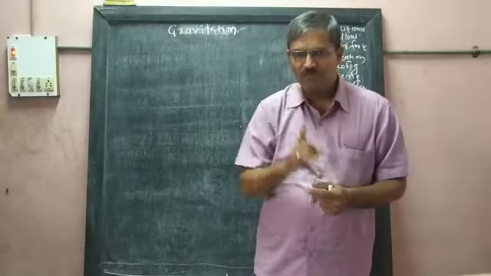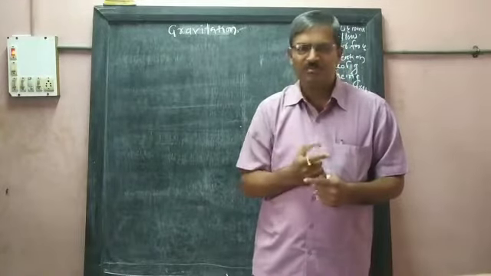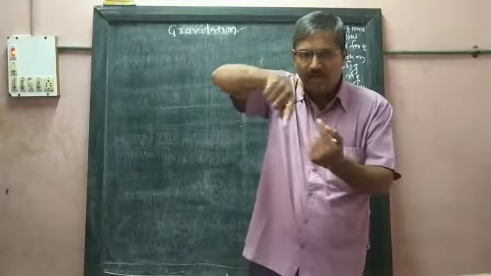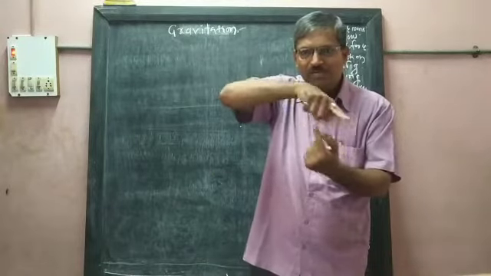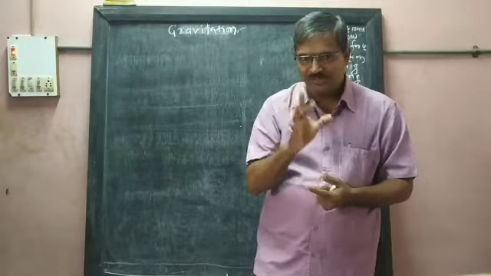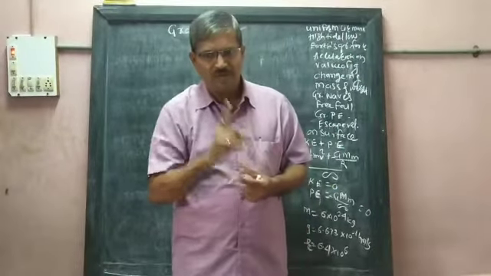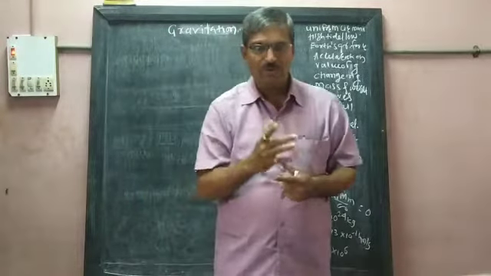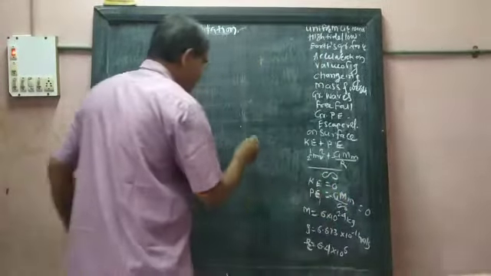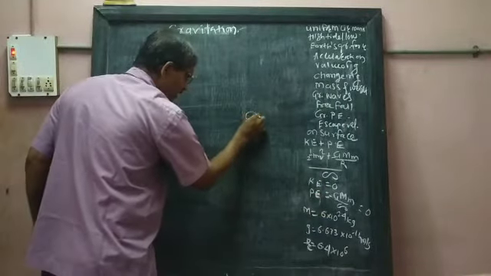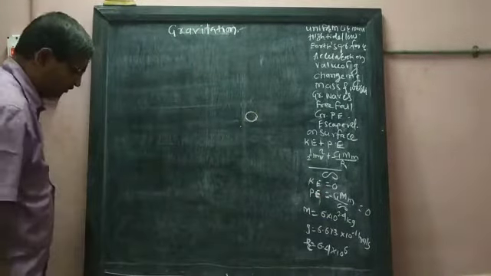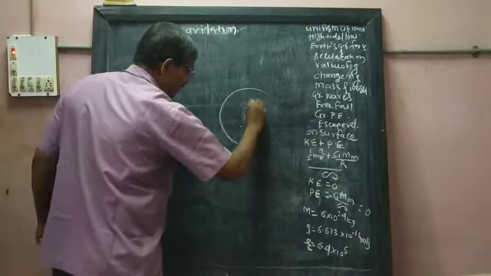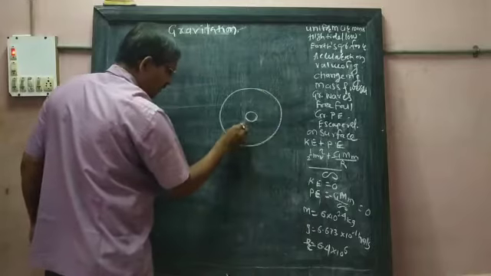Here is a question before Newton, as well as before us: why are all these planets rotating in a circular motion? The reason is, as I gave an example in the last video, and I am telling you one more time: suppose this is a center, and another body is rotating around the center.